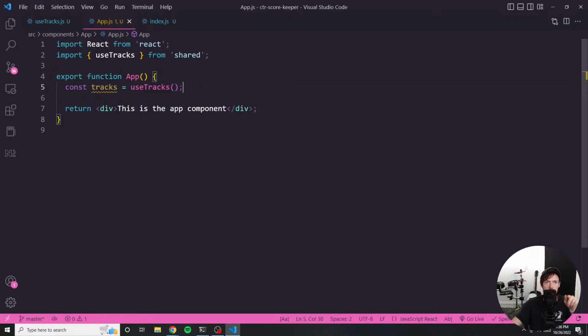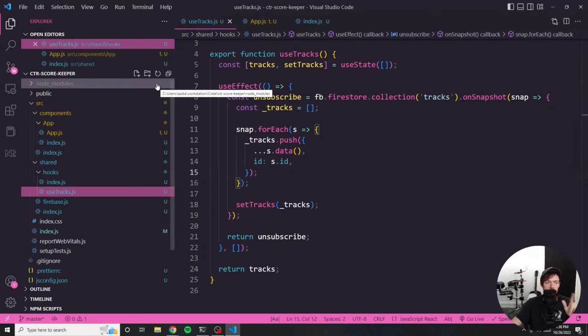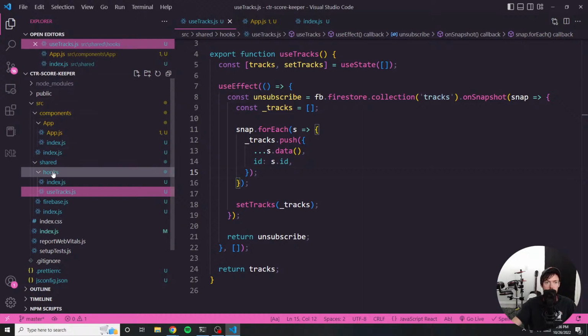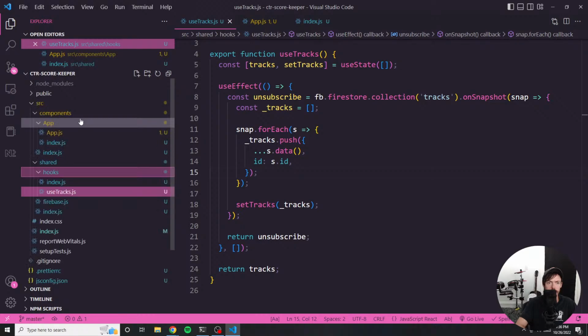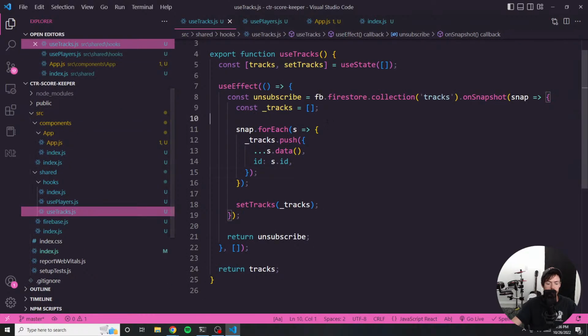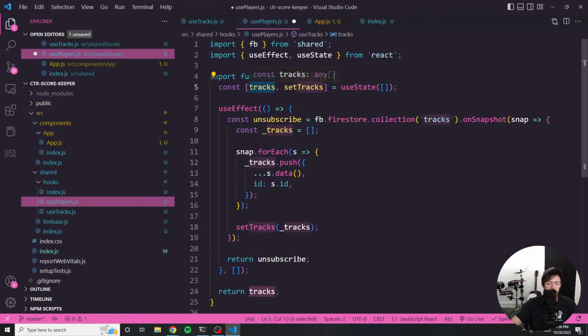Now I want to do the same thing for players, right? Because I have tracks and I have players. Those are the two collections that I have in my Firebase. So I'm just going to create a new file called usePlayers and pretty much copy this to a T. The only difference is going to be, again, the naming. So I'm going to just try to do a search replace, and we're going to call this players.